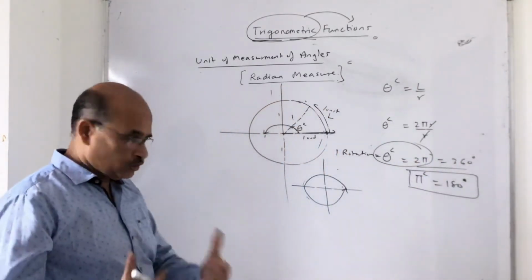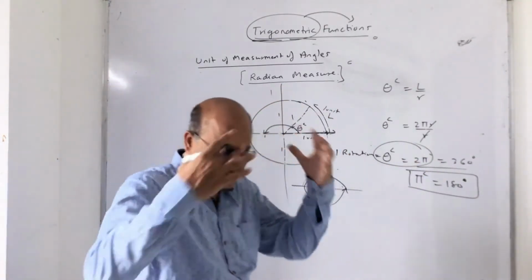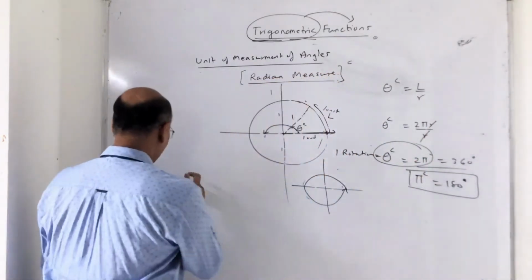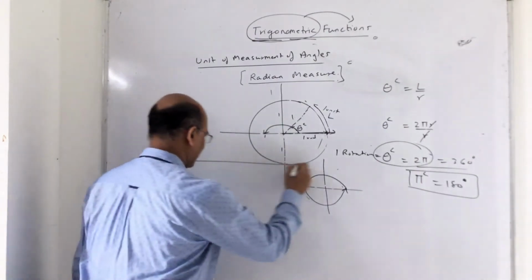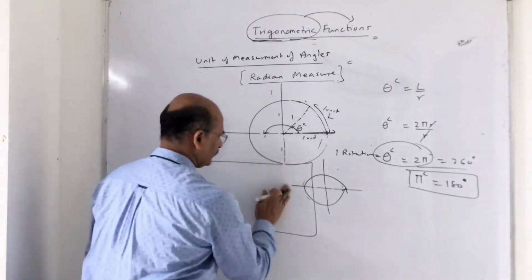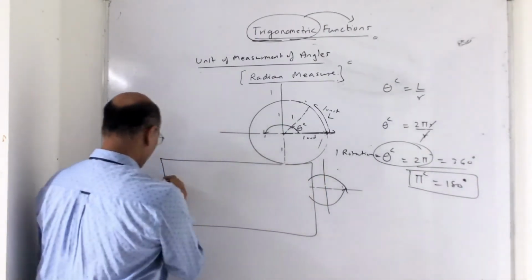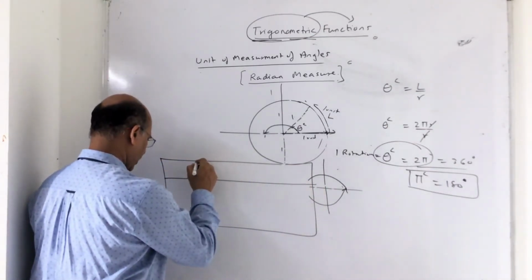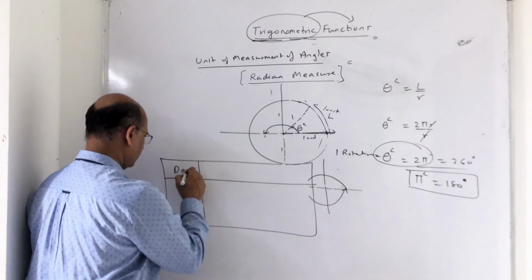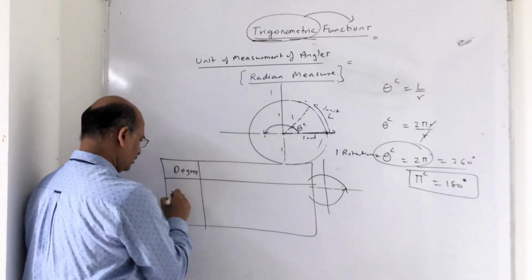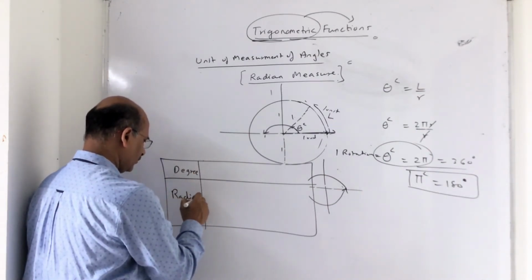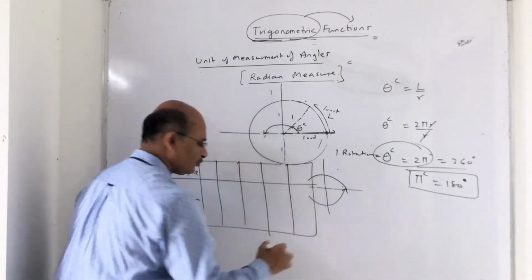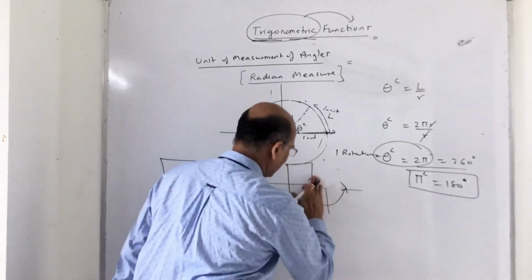We know the standard ratios, the standard values of the degree measure. Let us take an example. Here it is degree, very important, here it is radian. Now I am taking out only the standard angles which I know, and I'll extend it as we go on.